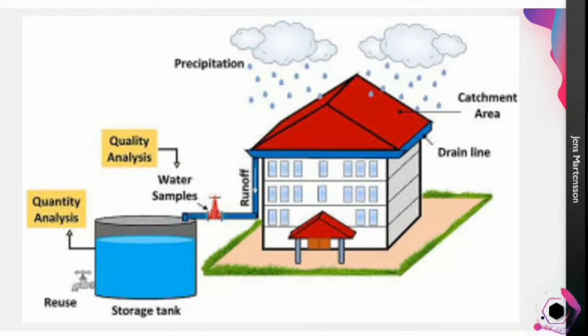Here is the general rainwater harvesting being implemented in our house. It has to be implemented. From the rooftop, the precipitation is collected by the catchment area, and through pipelines or drain lines we can take the runoff and leave it into a storage tank to be reused. Here the quality analysis and quantity analysis is nothing but it is being filtered and it is being saved, that is quality and quantity respectively.